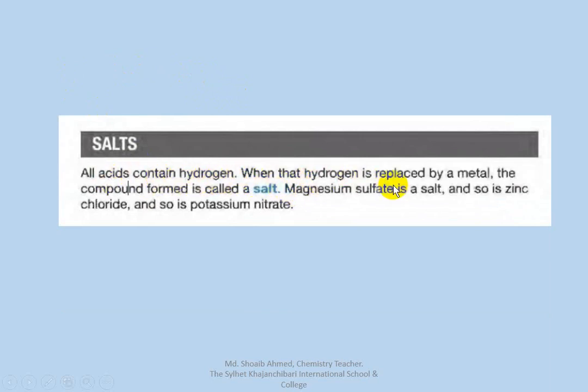When that hydrogen is replaced by a metal, the compound is called a salt. Have you understood? All acids contain hydrogen. When that hydrogen is replaced by a metal, the compound is called a salt.